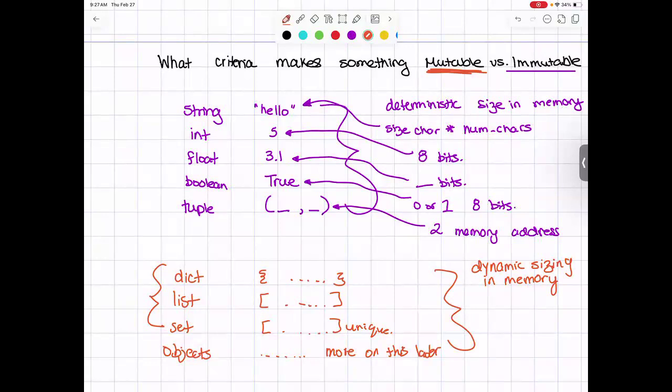So I'm going to keep these in a separate pool of mutable things. And that way, since I can't carry them around directly, if somebody makes a change to one, it will change it everywhere because it's kind of just shared everywhere. It's not easy to make a copy of it. It's not easy to know if it's going to dynamically grow and shrink. It's not quite as deterministic in its size.